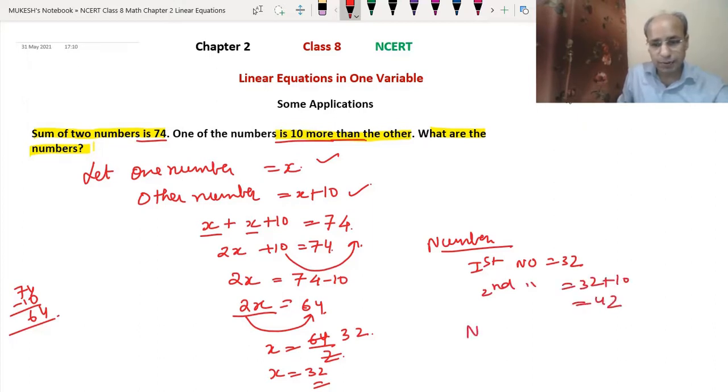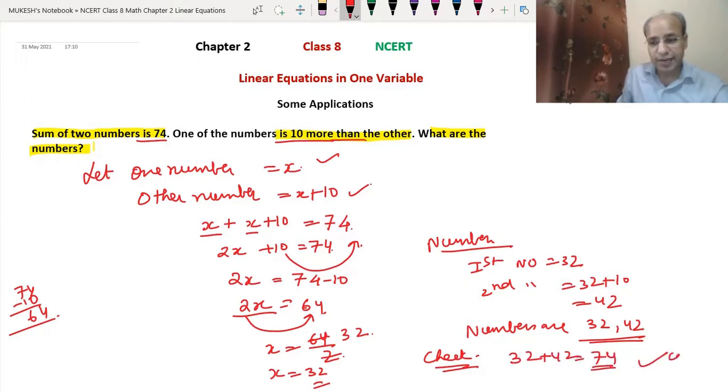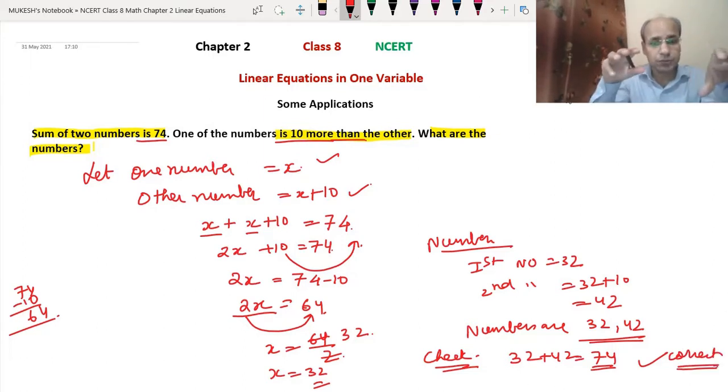So the numbers are 32 and 42. So this is the answer. Now we can check the answer. See, 32 plus 42 is equal to what? 74. So our answer is correct. So we can do the check also. Okay. So this is how we do the application problem.